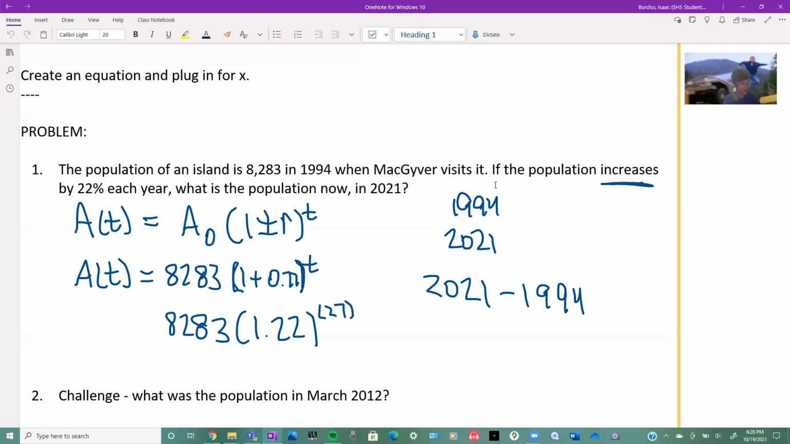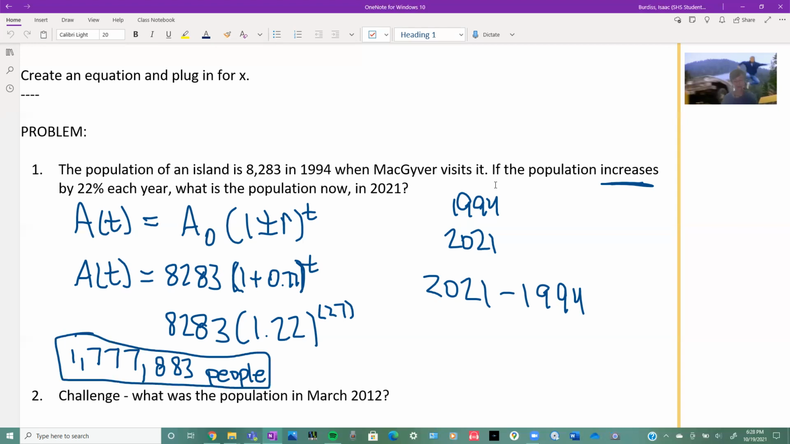Now it doesn't say to round, but let's say we need to round to the nearest person, because that makes the most sense. So it is 1,777,883 people. And we need to say our units, which is people. So that's a very particular number, but no one can say for sure that it increases exactly by 22%. No one knows that.